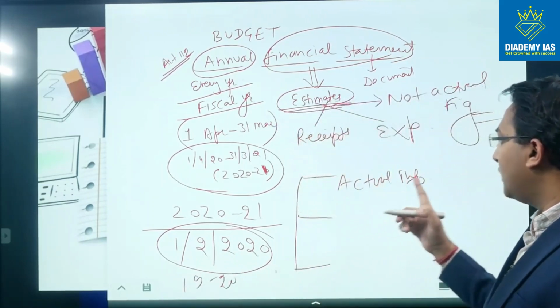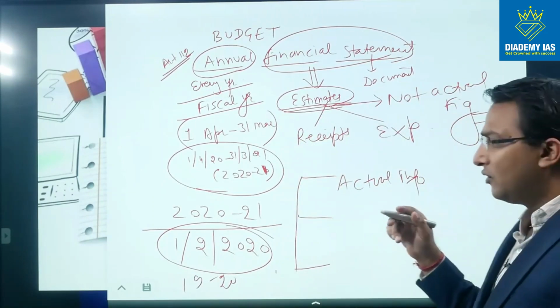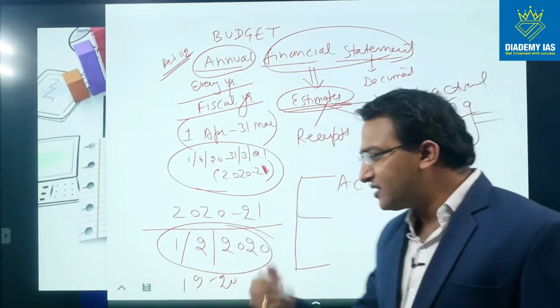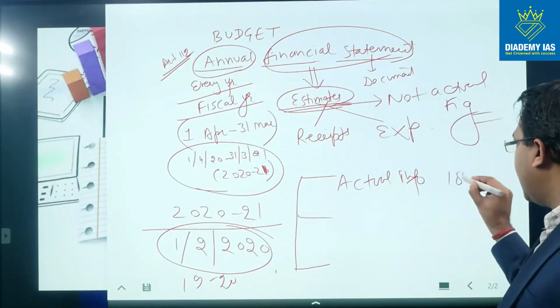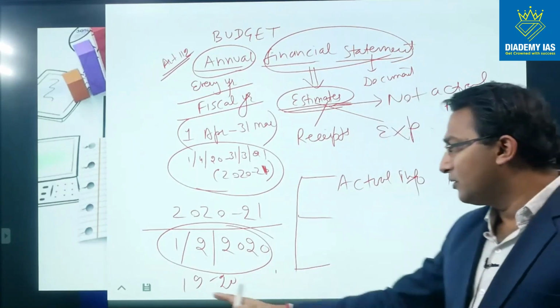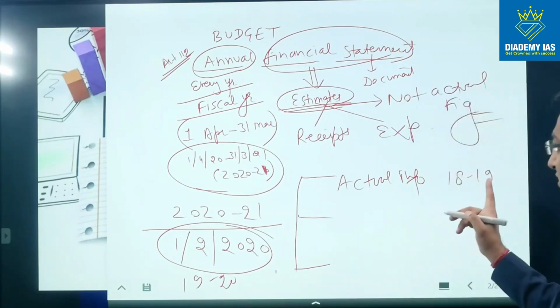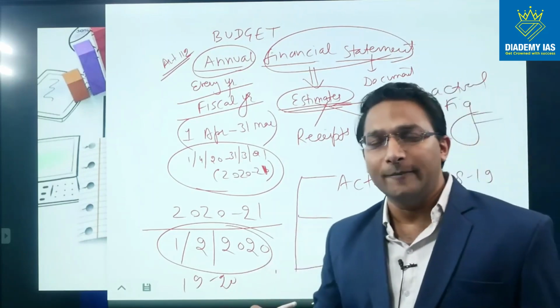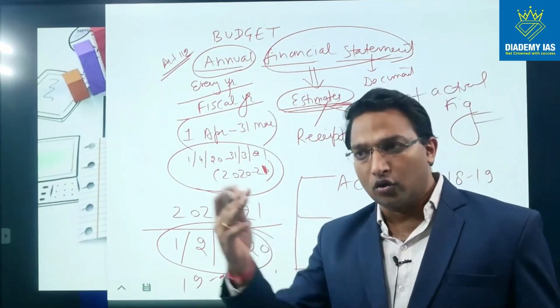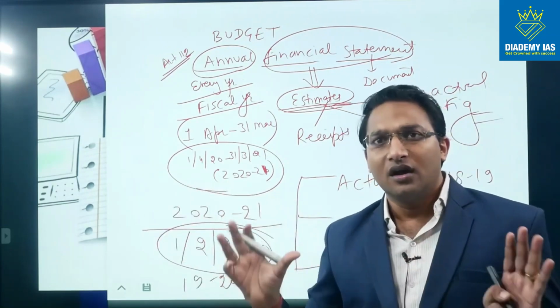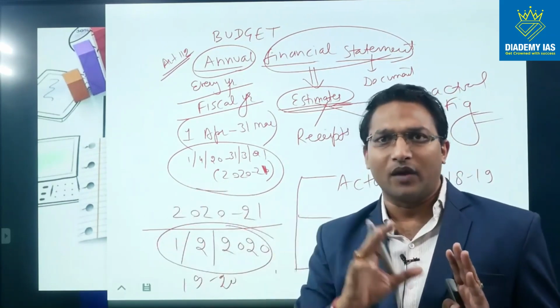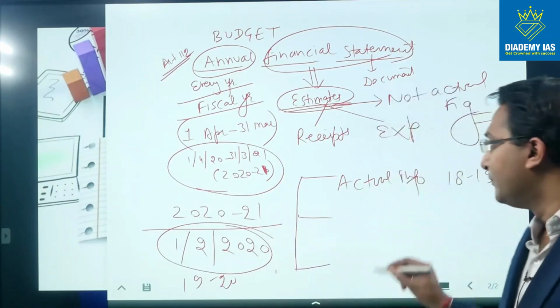We are saying actual information or actual figure for the previous year. So previous year will be 1819, previous year before 1920, right? So previous year की actual figure हमारे पास में होंगी. गवर्नमेंट डिपार्टमेंट से हम लोग कलेक्ट करेंगे कि क्या क्या इंफॉर्मेशन अलग अलग जगह से हम इकट्ठा कर सकते हैं, ठीक है. Then we have